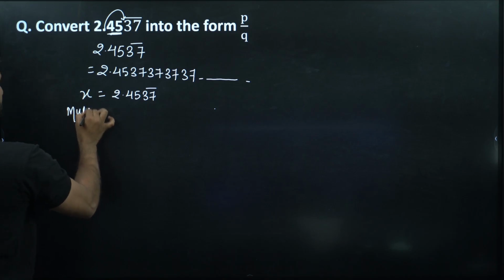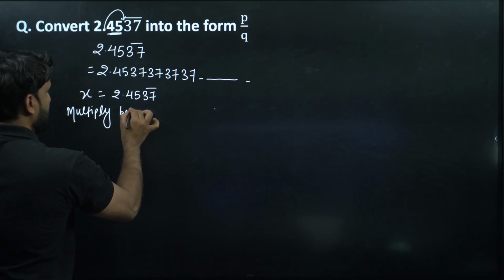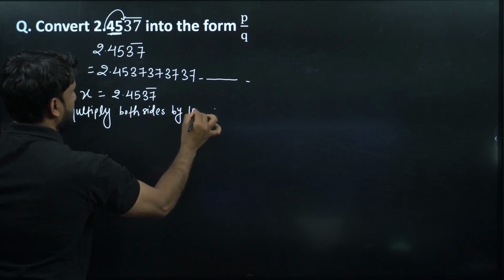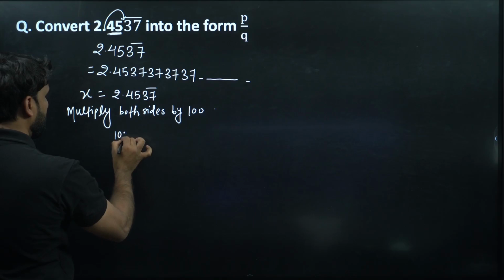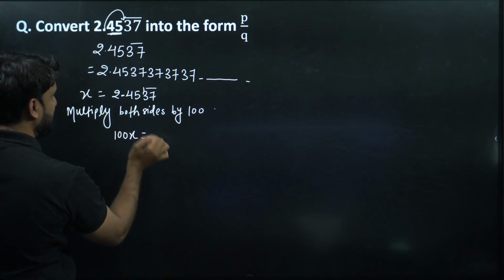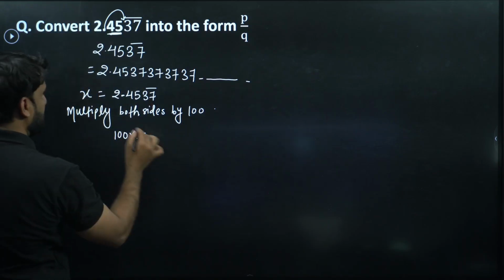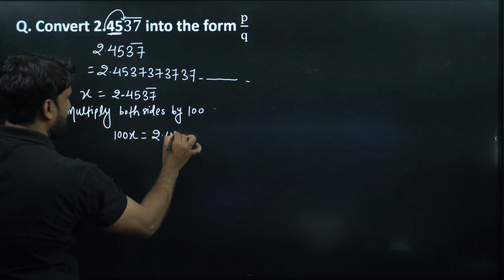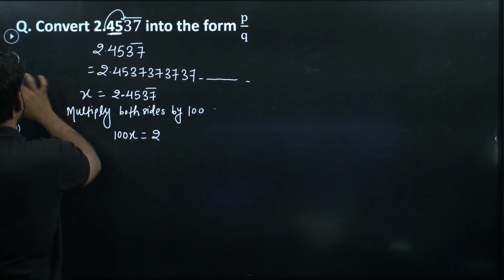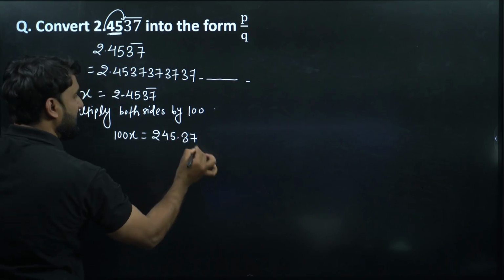Multiplying both sides by 100, it will become 100x, and the point will shift this side. So the point will look like 245.37, and now you can put the bar.